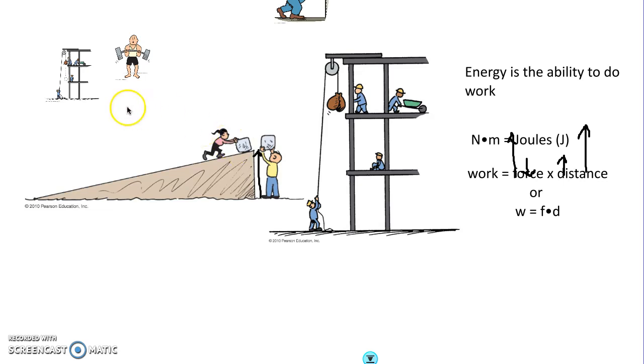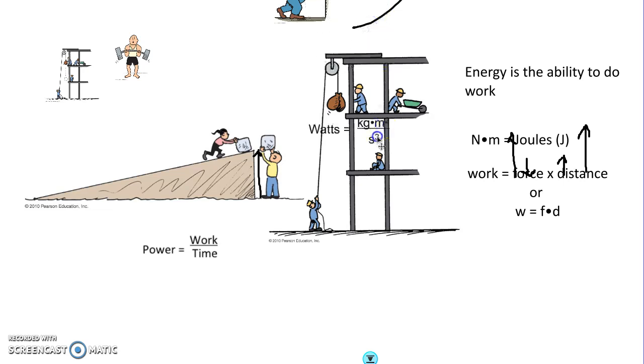Now, another thing besides work, similar but not the same, is power. You hear a lot of times on pickup trucks and such that they're talking about power, about how much the truck can lift and carry and pull. But in physics, power has a very specific definition: power is equal to work divided by time.